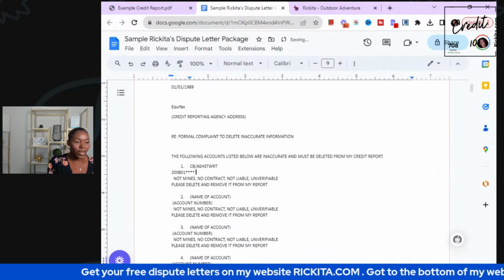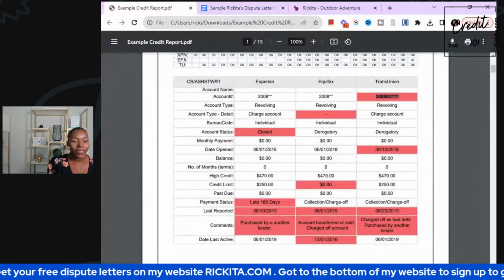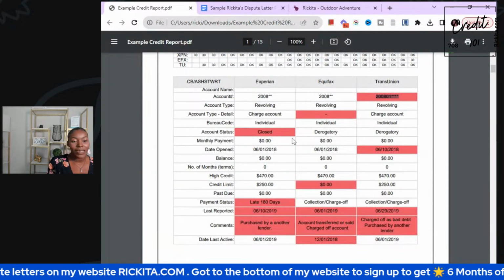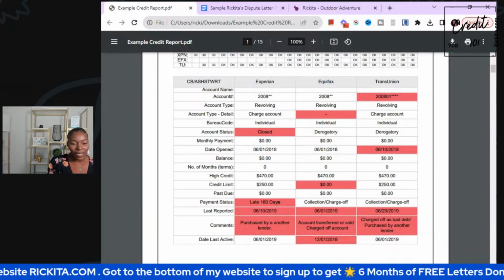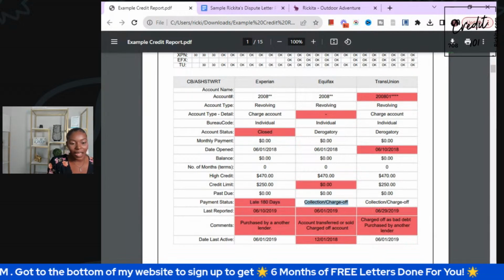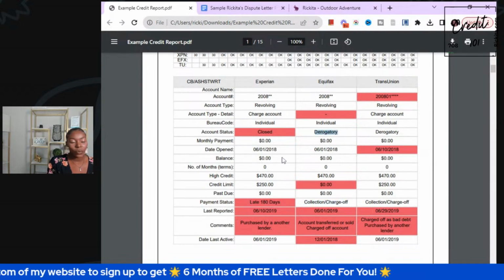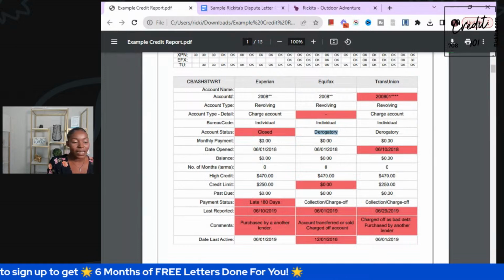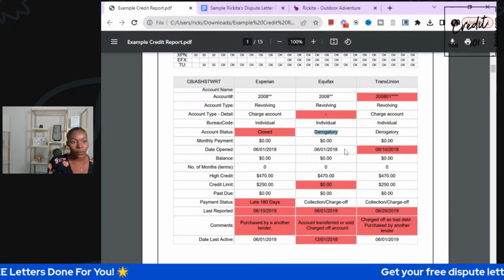But we're going to put that TransUnion number on here, and we need to delete this account. I'm going to say delete it because it's saying that it's 180 days late. It's a collection / charge off, and it's derogatory. So that means this account really needs to get deleted. There's no help in this account right here. We really need to remove this account from the credit reports.